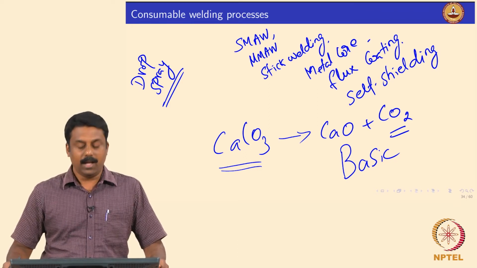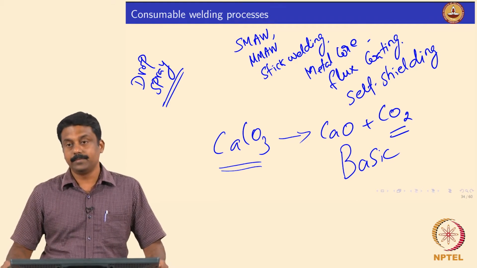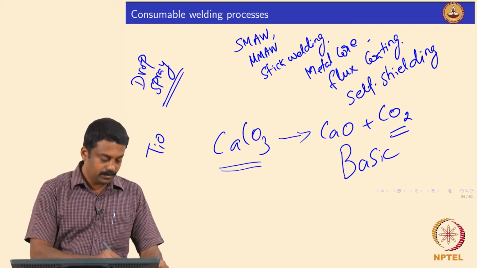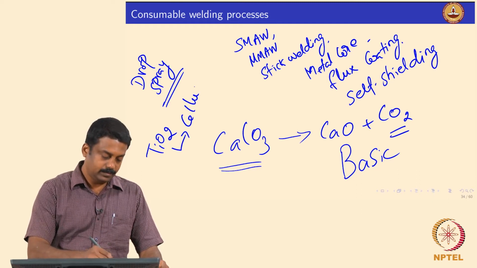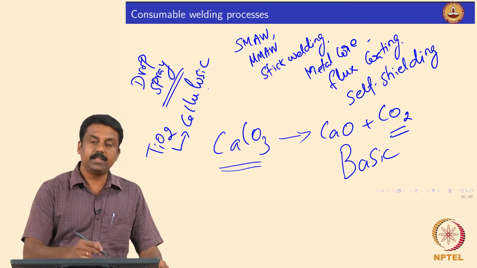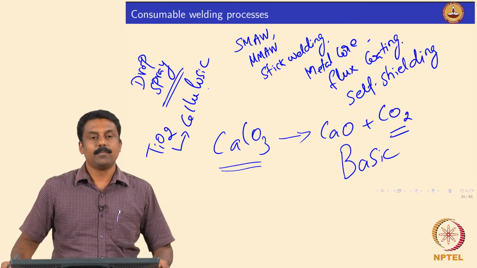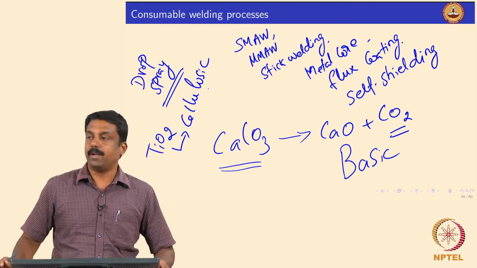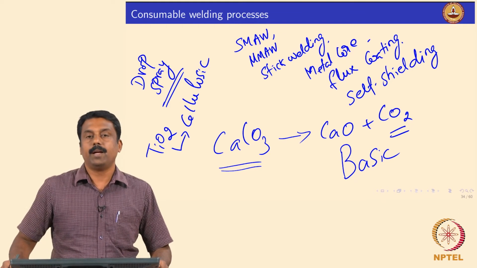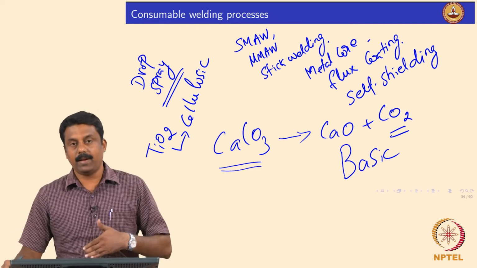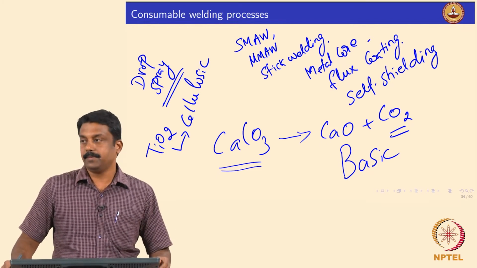You can also have the flux made out of rutile and some cellulosic material. What is cellulosic material? It is made of wood and wood particles, the natural fibers.